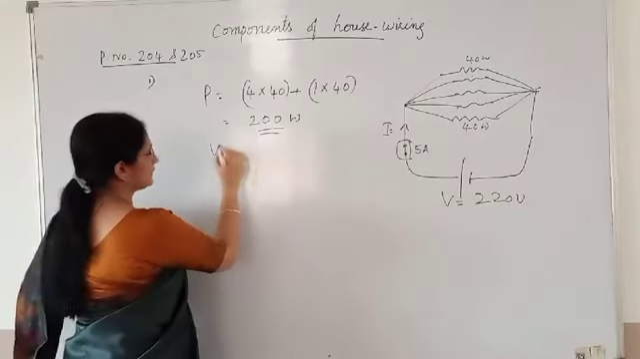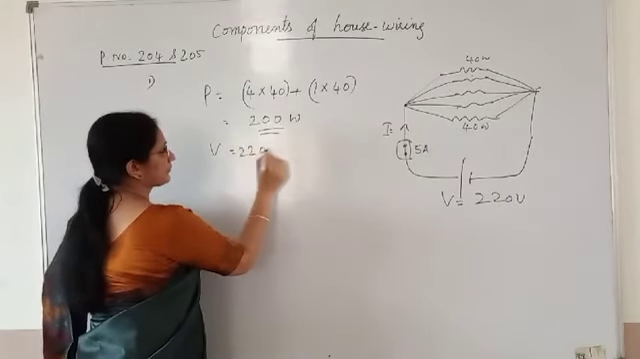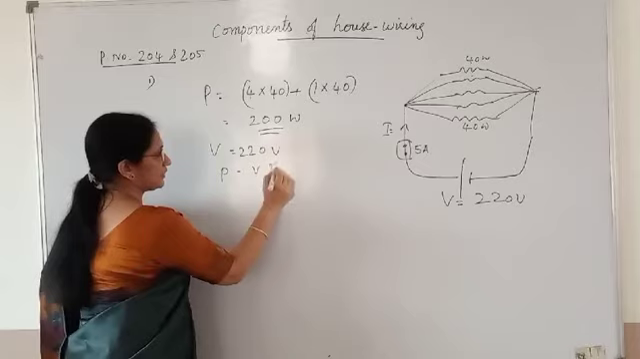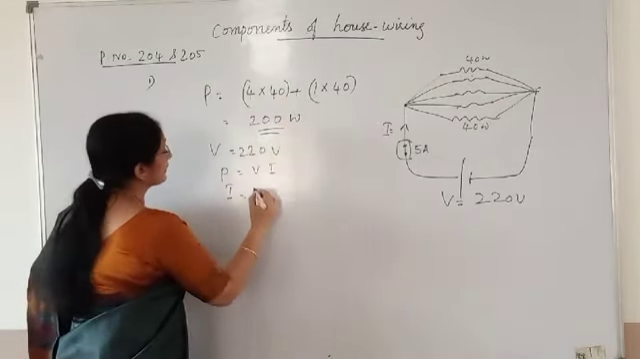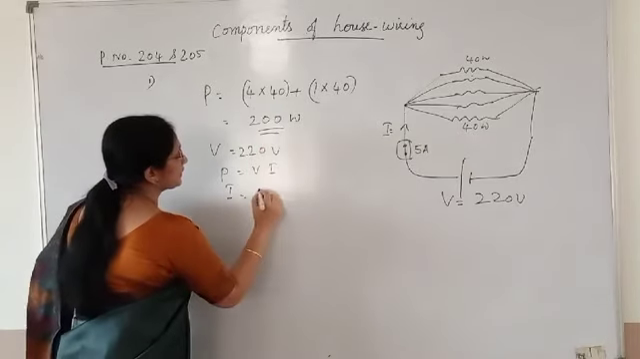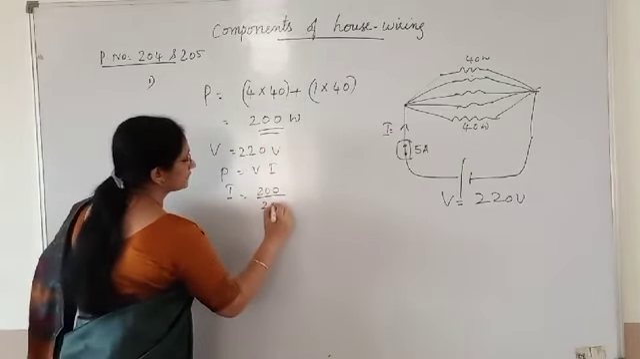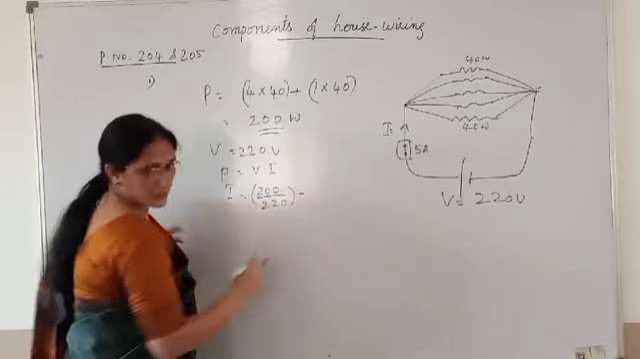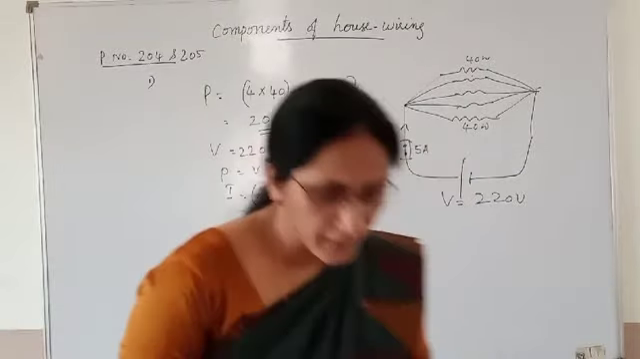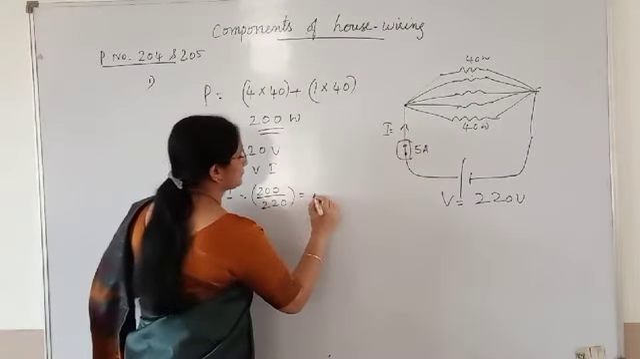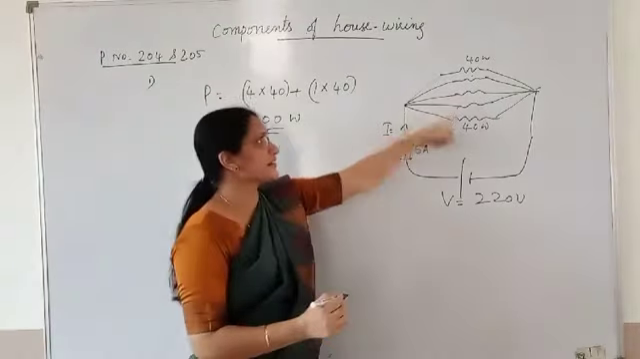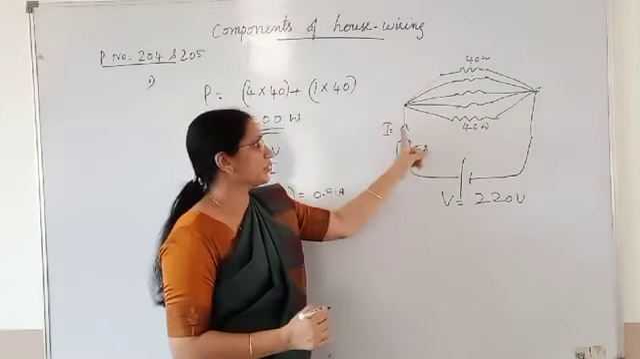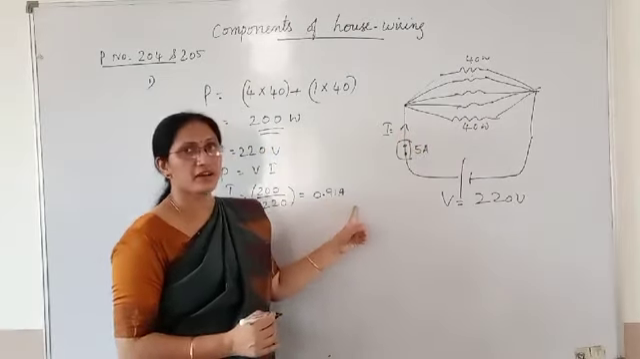For that, use the formula P is equal to V into I. You know the P value and V value. I is equal to P by V, that is 200 upon 220. Answer will come approximately 0.91 ampere. Means if all these devices are functioning together, the total current here will be 0.91 ampere.